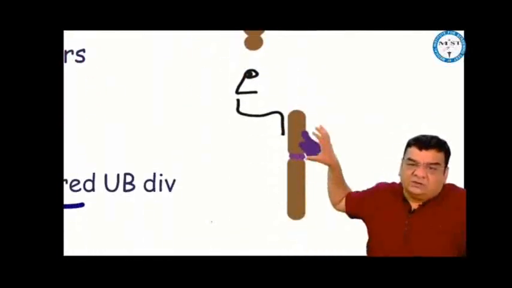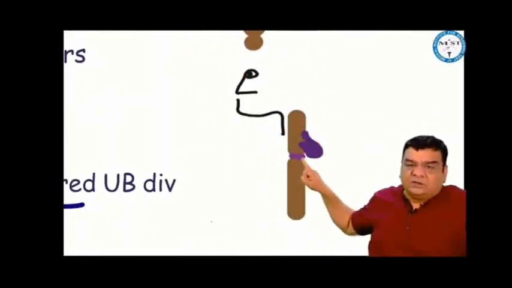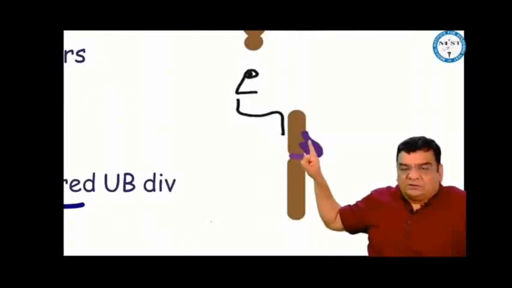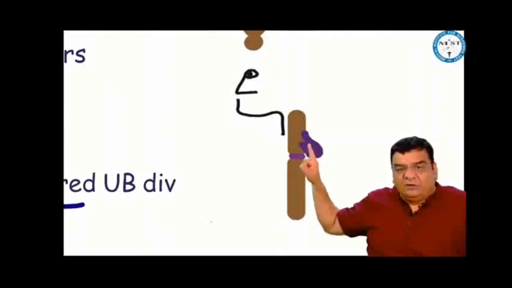Same story with Zenker's. This is the pharynx, this is the esophagus. There is a cricopharyngeal sphincter. If the tone of the sphincter is high, pressure in the pharynx will be high, and will force the posterior pharyngeal wall to protrude outside. This is Zenker's diverticulum, through Killian's dehiscence or Killian's triangle, between the inferior constrictor muscle, thyropharyngeus and cricopharyngeus muscle. This is also an acquired diverticulum seen in elderly people.